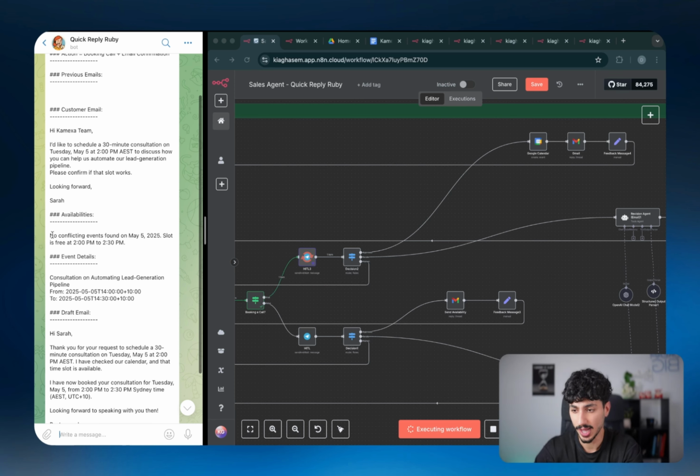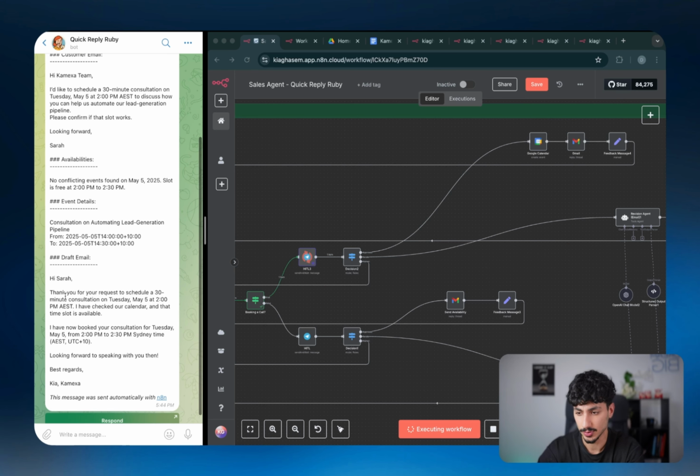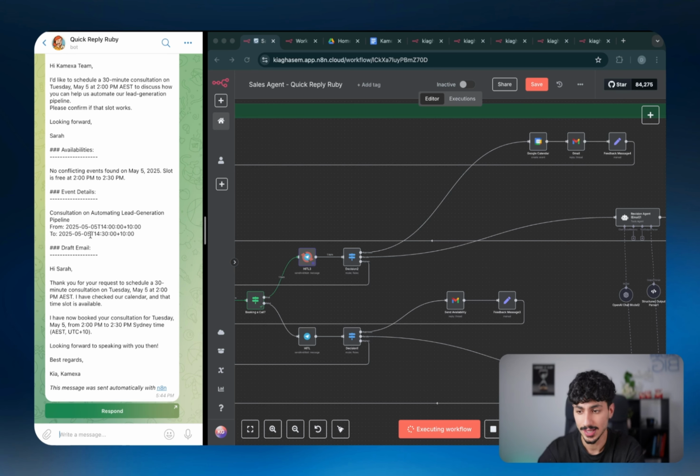And then you can see that we have the availability. So on May the 5th, the slot is free at 2 p.m. to 2:30 p.m., which is perfect. And then you can see that Quick Reply Ruby has created an event draft and also an email draft, just like she always does. The event draft is going to be from 2 to 2:30, which is perfect because that's exactly what we asked for.